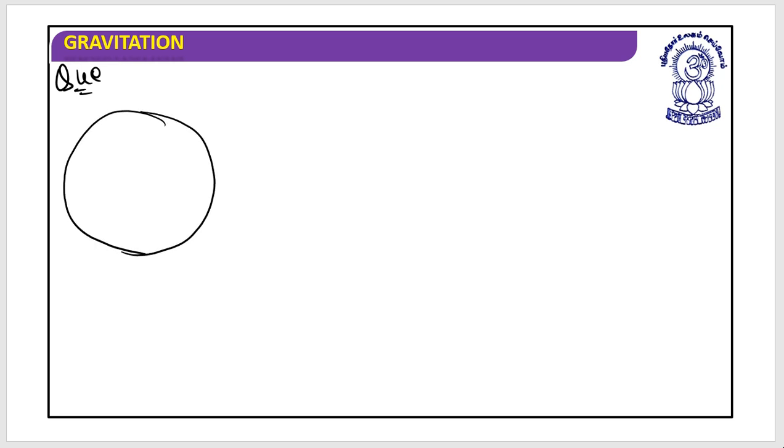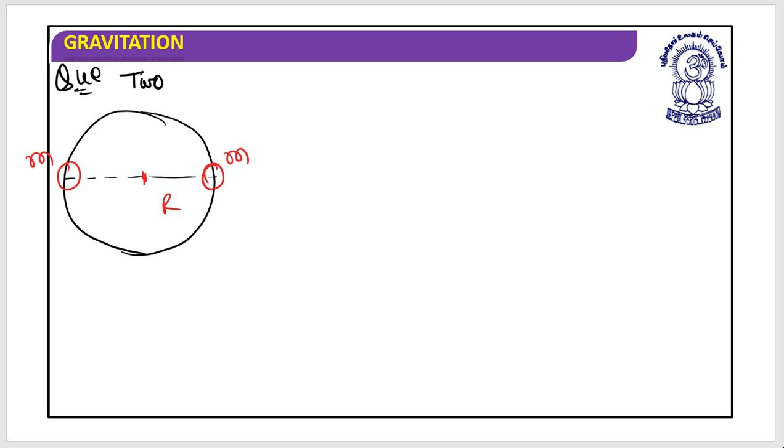Let's say we have a circular path, and on this circular path, two objects having mass, let's say m and m, are moving on the circular path. This is the radius of this circle. Let's look at the question.